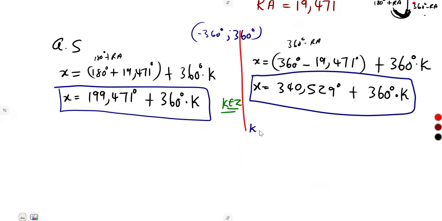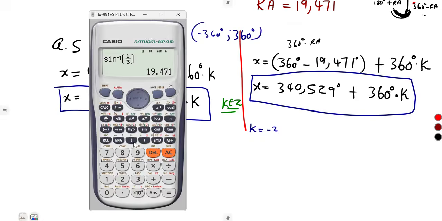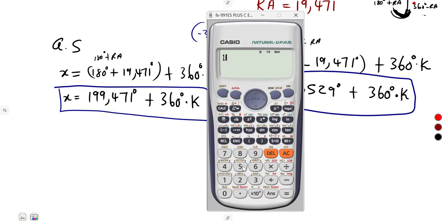Since we are having values from minus 360 to 360, we can use negative values. So let's start with negative 2. Negative 2 is going to be out of range, guys, because it will be negative 720 something. But let me put this one, what I'm trying to say. When k is minus 2, it's 199.471 plus 360, open bracket, in place of k, you put negative 2.